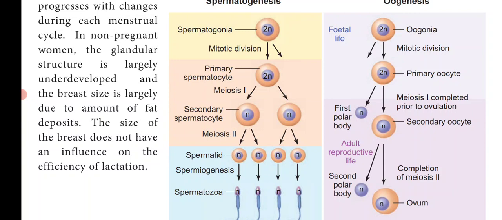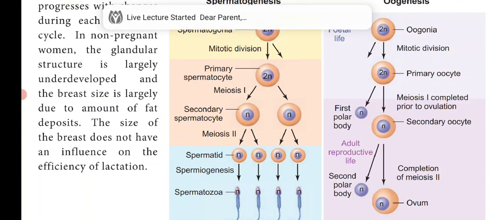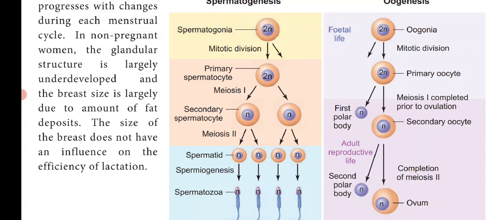The spermatogonia are diploid, that is 23 pairs of chromosomes are present, and after that it grows in size and accumulates the nutrients, and this phase is called the growth phase. After growth it is called the primary spermatocyte. The primary spermatocytes are also diploid.